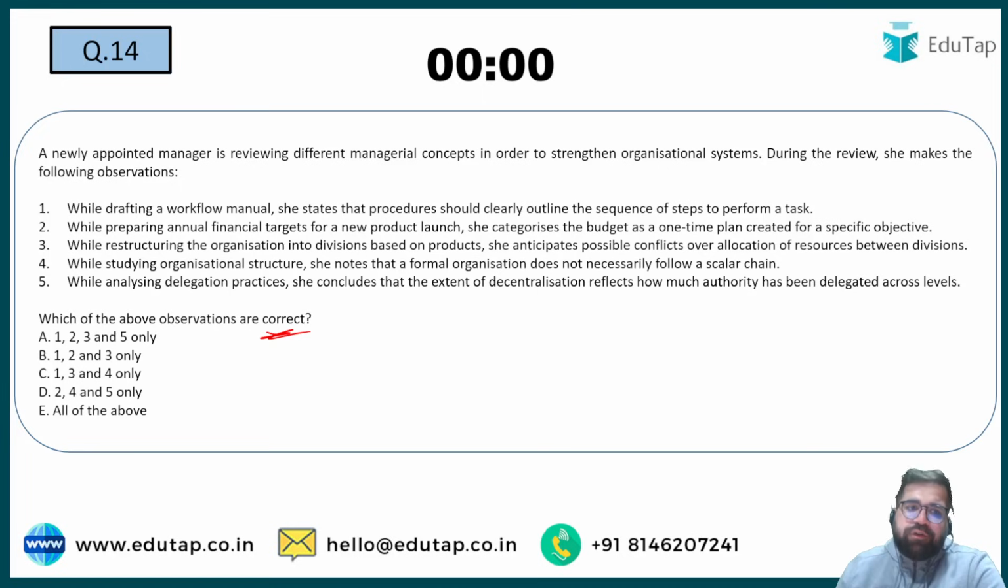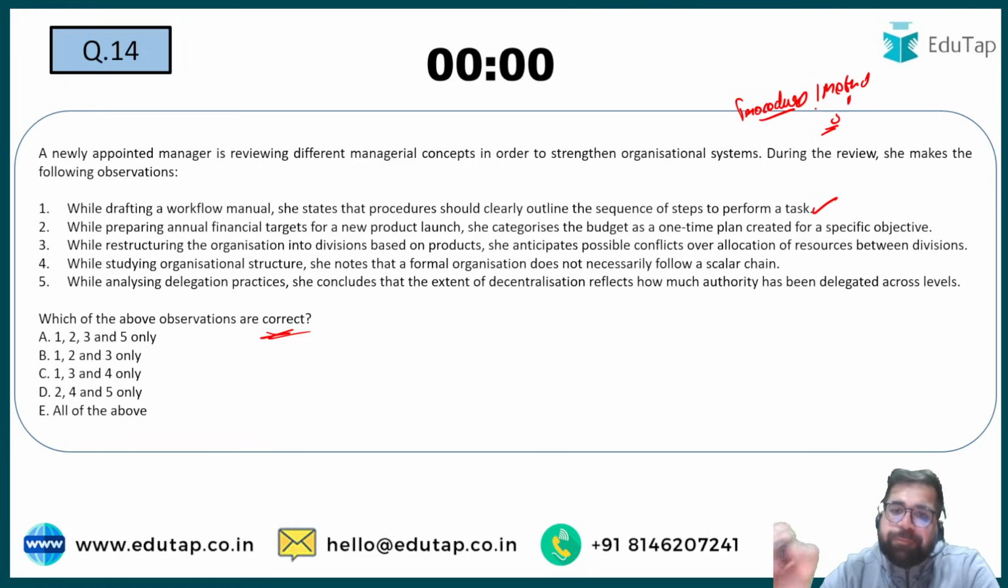While drafting a workflow manual, she states that procedures are clearly outlined as a sequence of steps to perform a task. This statement is correct because procedure gives you a step-by-step method to do the work. Method gives you a standardized way to do the work. Right? But step-by-step is given under procedure only.